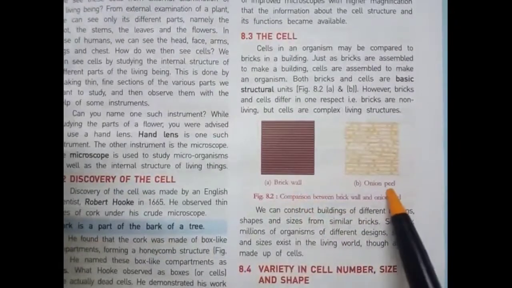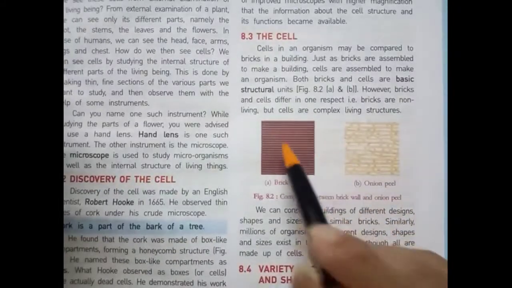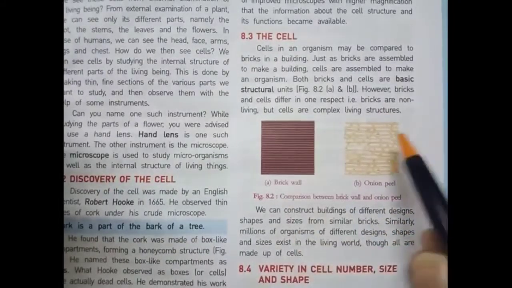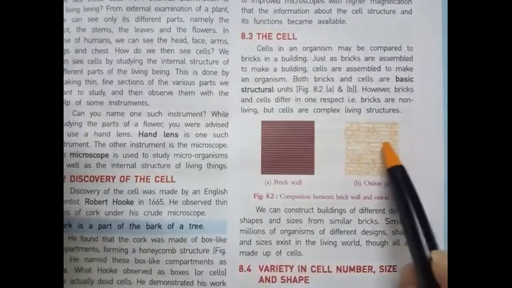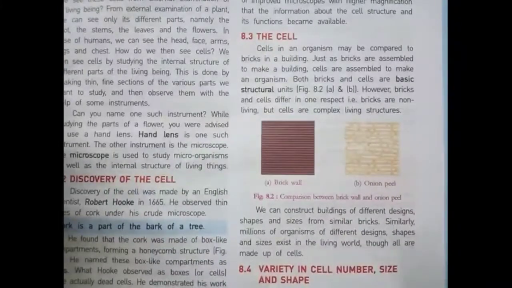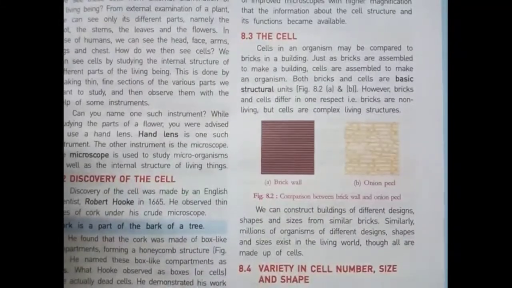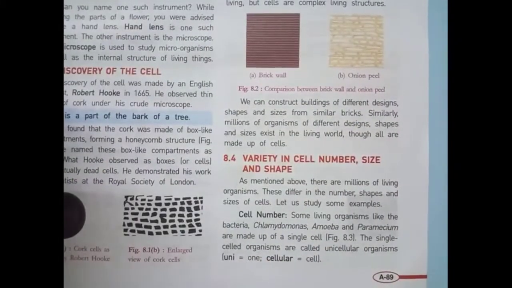Students, you can see the two diagrams, 8.2: a brick wall and this onion peel. See, this structure is made by bricks. This is the structure of a wall, and this is the onion peel, but you can see the structures are quite similar, with the onion cells like big bricks. We can construct buildings of different designs, shapes and sizes from similar bricks. Similarly, millions of organisms of different designs, shapes and sizes exist in the living world, though all are made up of cells.